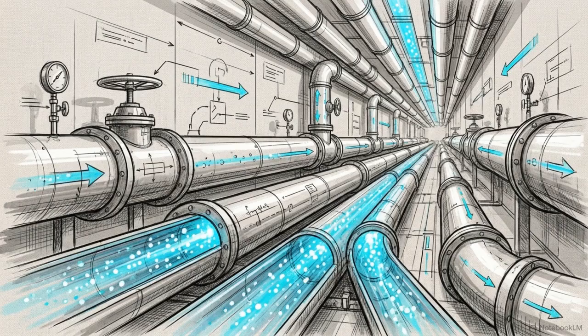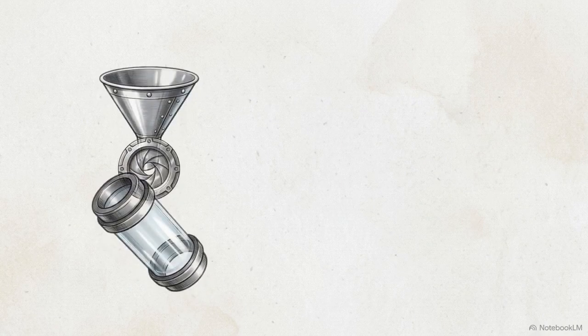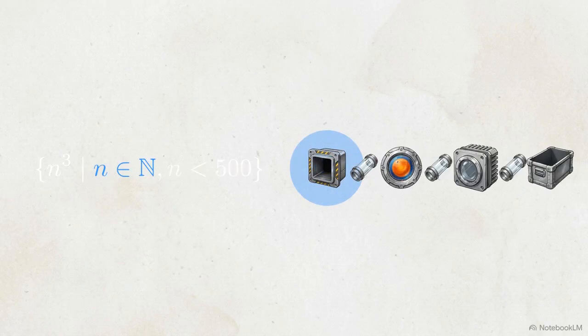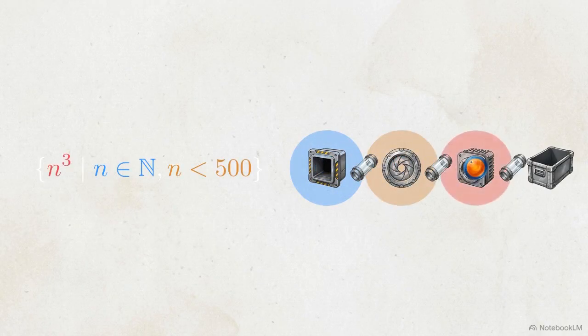Set comprehension serves as the architecture for continuous mathematics and computational data pipelines. Instead of trying to list infinite data, we build pipelines to query it. On the left is the mathematical syntax for set comprehension. It looks like static notation, but it actually reads from left to right as a three-stage mechanical flowchart. On the right, we see how this breaks down into a generator, a filter, and a transformation.